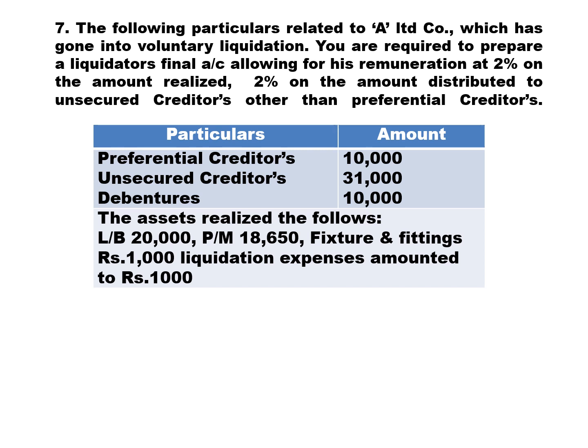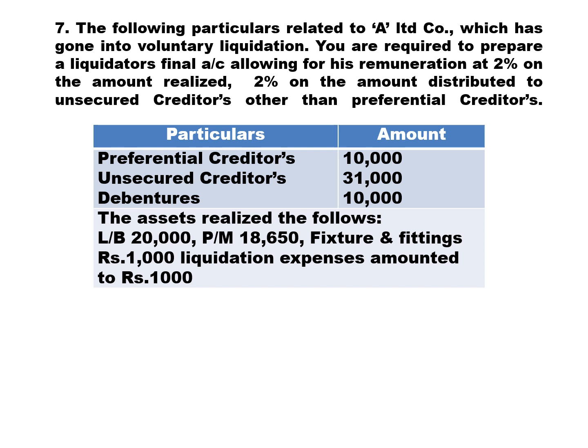That is why they are called preferential creditors. So remuneration is calculated at 2% on assets sold and 2% on the amount paid to unsecured creditors. Now let us look into the details.